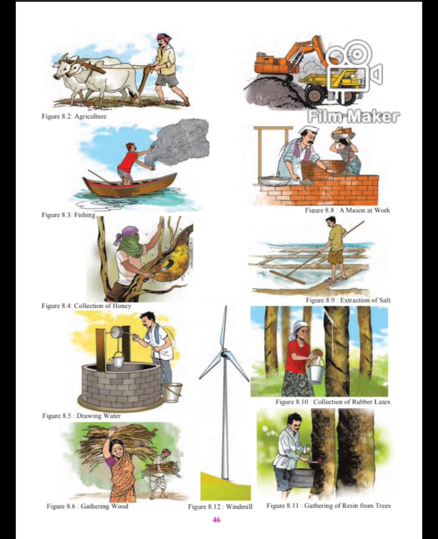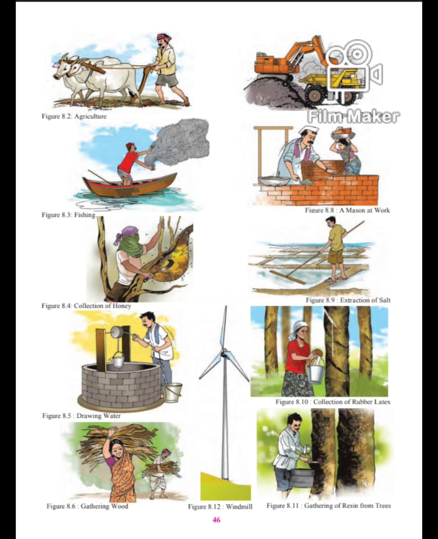You have to observe the figures on page number 46 and answer the following questions given here. Okay, so I'll just read out the questions. What different activities are the individuals in the pictures engaged in? Second, what things will they obtain through these activities? Third, what are the animals in the pictures doing?